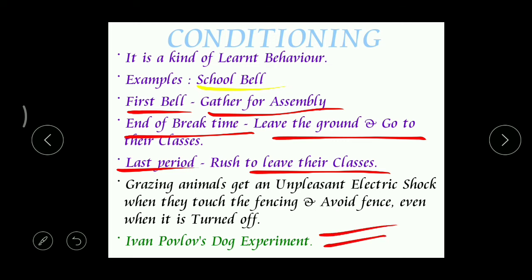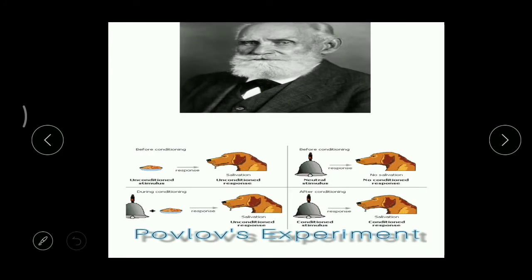Okay, and what's the last one? There is Ivan Pavlov's dog experiment. Here we can find one scientist. He is said to be a very famous scientist, that is Ivan Pavlov, and he did his experiment on a dog to prove this conditioning behavior.